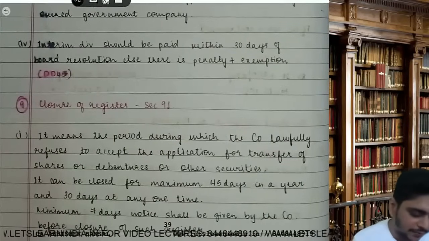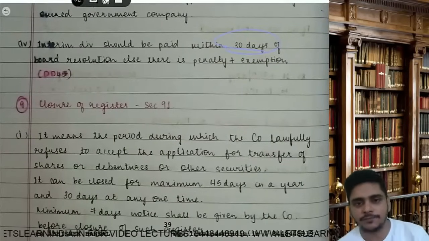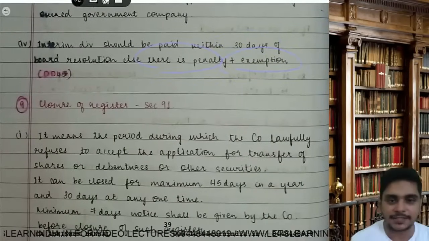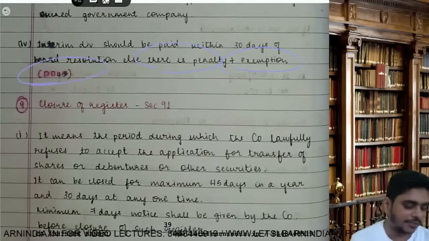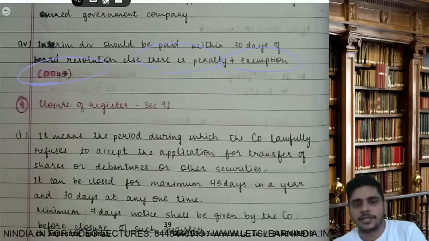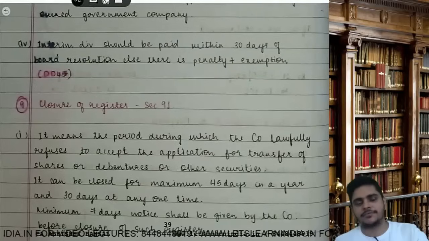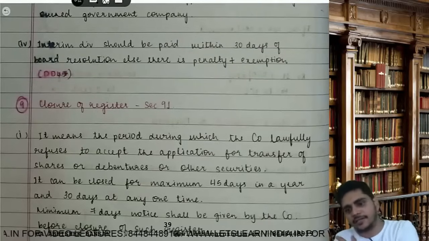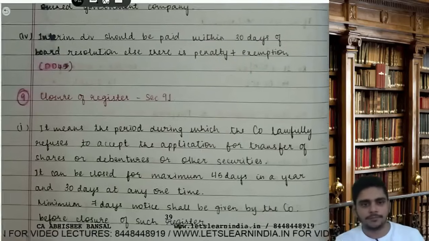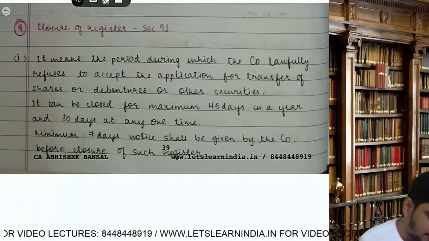Interim dividend should be paid within 30 days of the board resolution, else there is a penalty plus exemption. Sir, what is the exemption? DDLJ. Same point. Okay. Then the next section says closure of register.